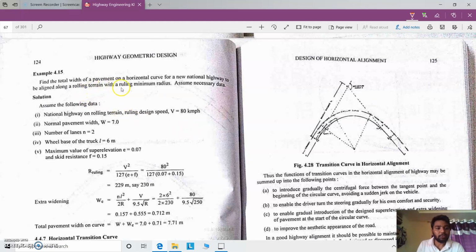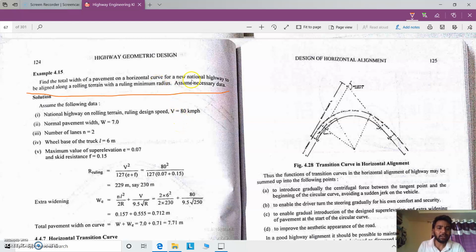Find the total width of pavement on a horizontal curve for a new national highway to be aligned along a ruling terrain with ruling minimum radius. Assume necessary data. So here the question will be this much, no extra data will be given. So we need to consider the data as per the recommended values.